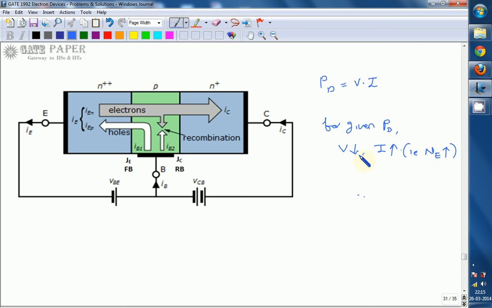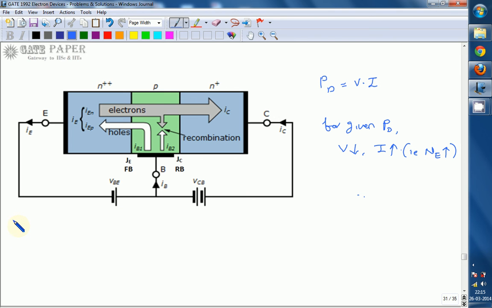And we know that for a transistor, power dissipation is more at the collector junction than the emitter base junction. If collector doping concentration increases in the same way, generally we have two junctions, one is JE, the other is JC, and power dissipation is more.